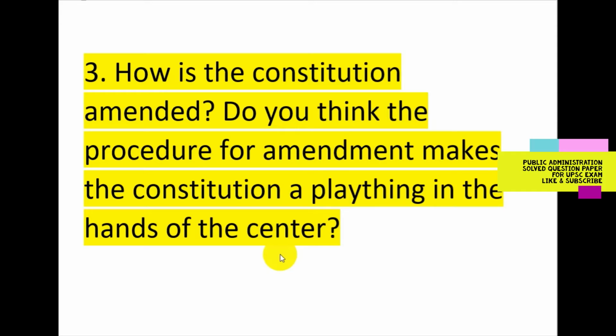Amendment by special majority is the second point. Articles of the Constitution which can be amended by special majority are as laid down in Article 368. All constitutional amendments other than those referred to above come within this category and must be effected by the majority of the total membership of each House of the Parliament, as well as by a majority of not less than two-thirds of the members of the House present and voting.